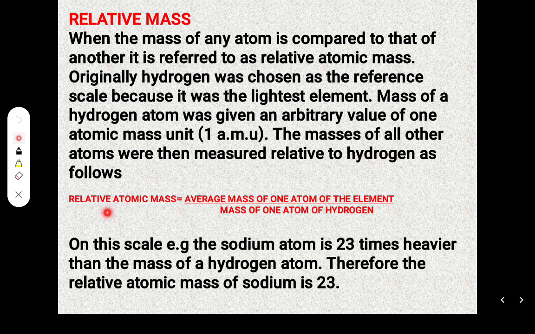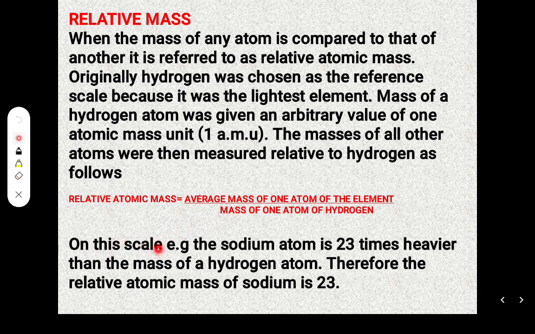Relative atomic mass was defined as the average mass of one atom of any element divided by the mass of one atom of hydrogen. So the mass of one atom of hydrogen is just 1. That means the relative atomic mass would simply be equal to the average mass of that particular element, because any number divided by 1 is equal to the same number.